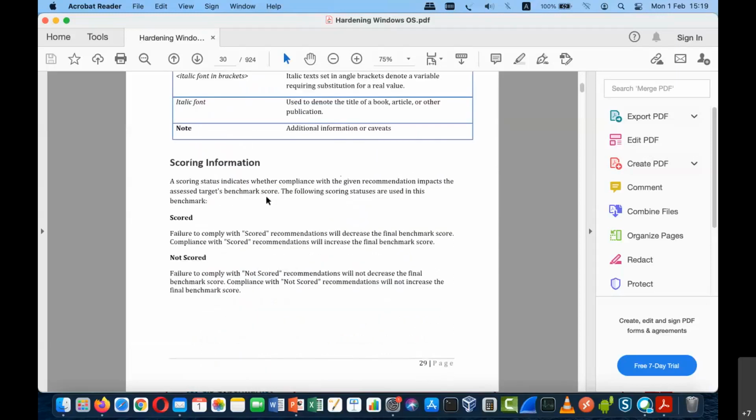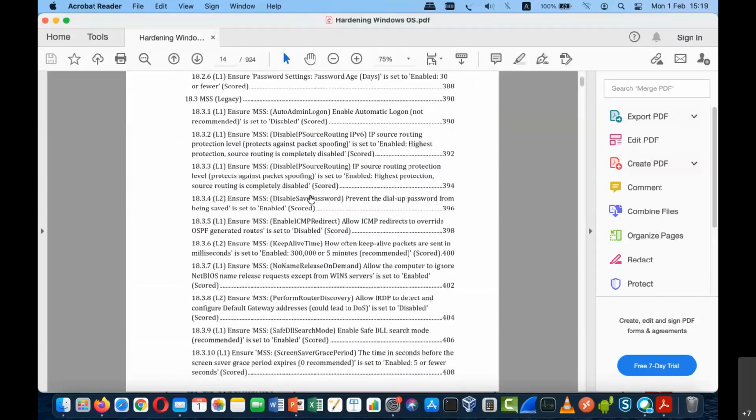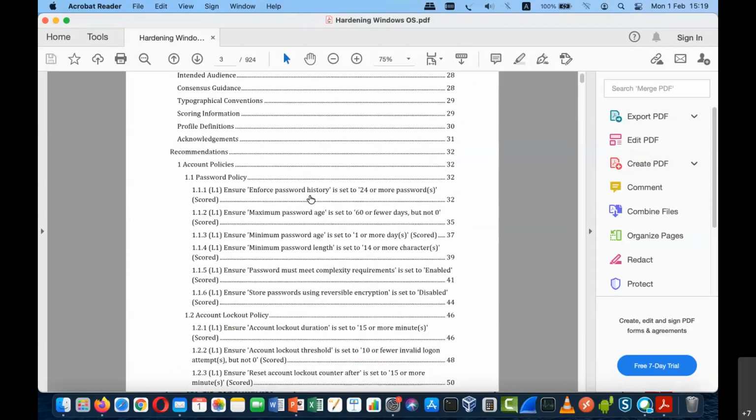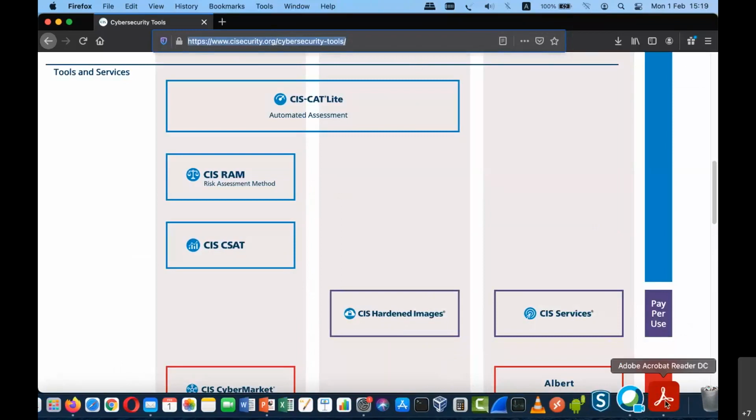Okay, you can see there are lots and lots of things available now, and these are the recommendations that are available. I'll share the site link on the chat window, for actually going through this website and downloading.